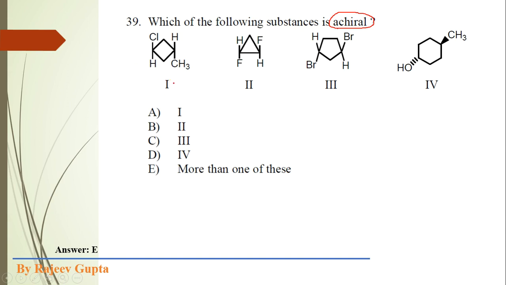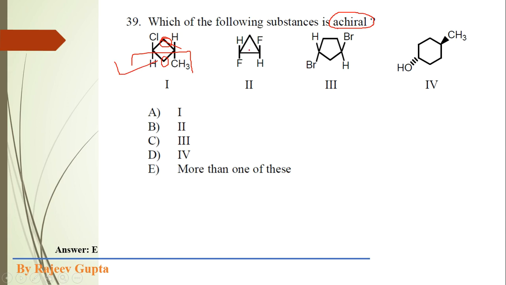Now consider this first structure. It is a cyclobutane ring. On the cyclobutane ring, two substituents are present, a chloro group and a methyl group. Here we can see a plane of symmetry, a plane which bisects this chlorine atom, this hydrogen atom, this methyl group, and these two carbon atoms in the middle, and both portions become mirror images of each other. So it is an achiral molecule.